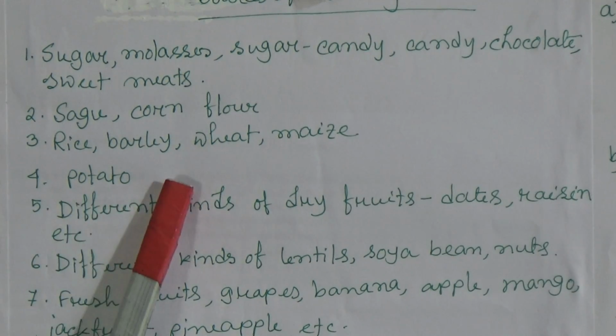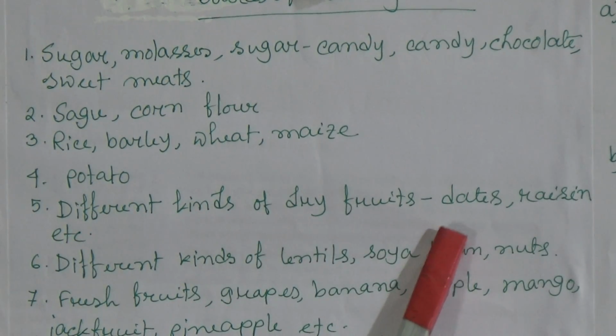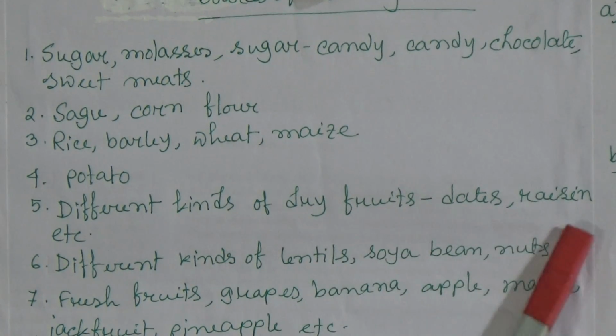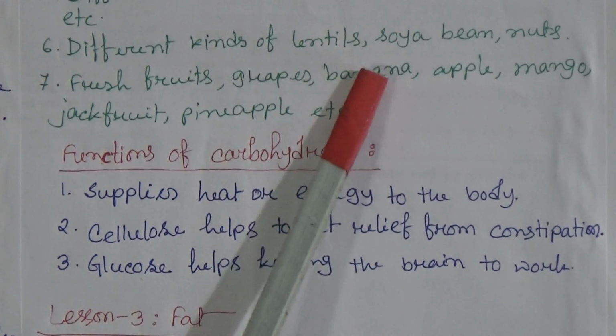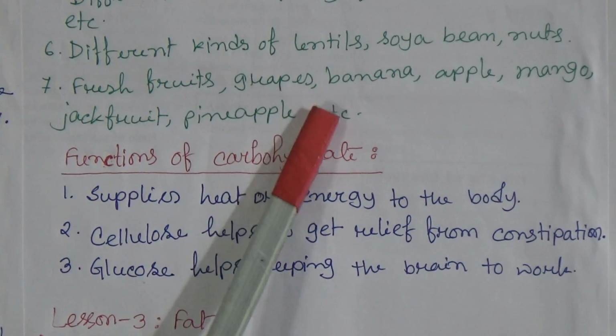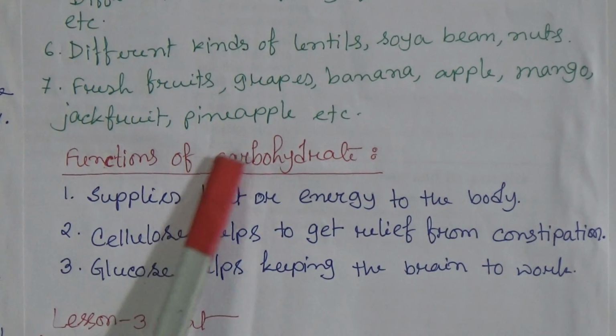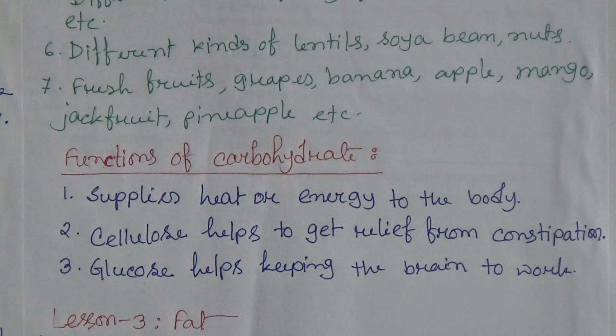Number 4, potato. Number 5, different kinds of dry fruits such as dates, raisin, etc. Different kinds of lentils, soybean, nuts, fresh fruits, grapes, banana, apple, mango, jackfruit, pineapple, etc. These are the sources of carbohydrate.